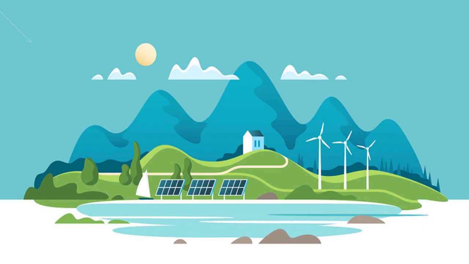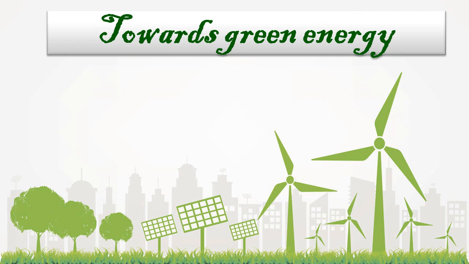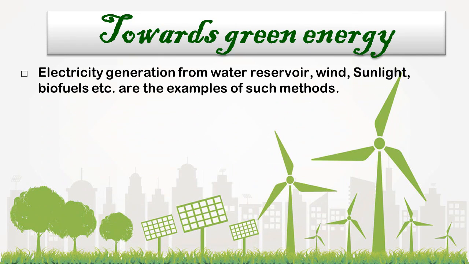So there are other ways of electricity production which avoid the above problems, and that is green energy, environment friendly energy. Electricity generation from water reservoir, wind, sunlight, biofuel, etc. are examples of such methods. By using natural sources like water reservoir, wind, sunlight and biofuels, it is very environment friendly, and they cannot harm the environment and human health.